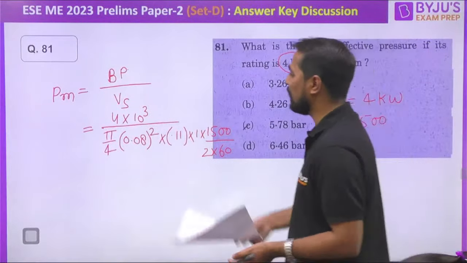When we calculate all these values, the mean effective pressure I have already calculated for you, and we get the answer 5.78. Please tell me, are you getting the same answer for this question or not, my dear? Okay, yes. Let's move forward and see question number 82.